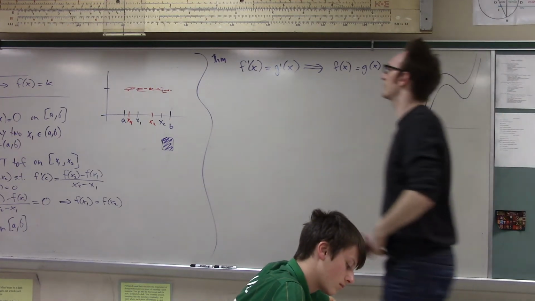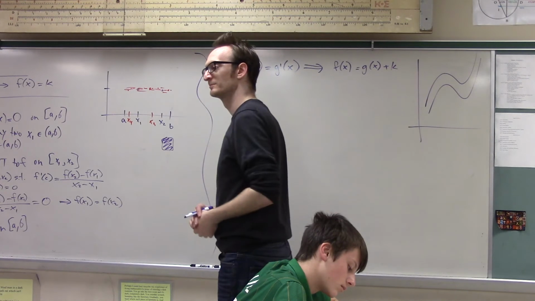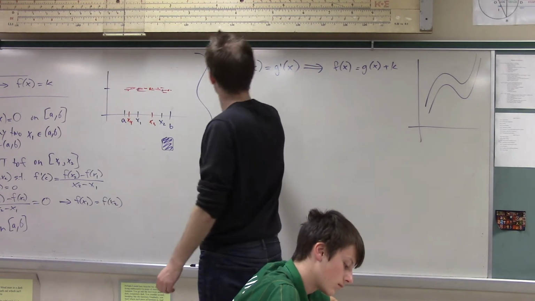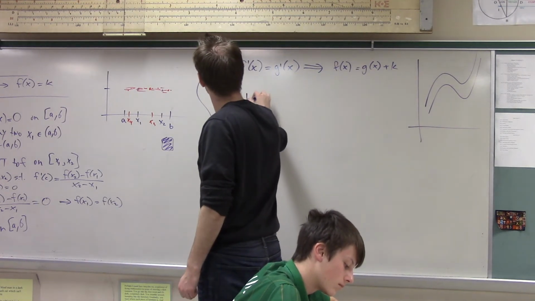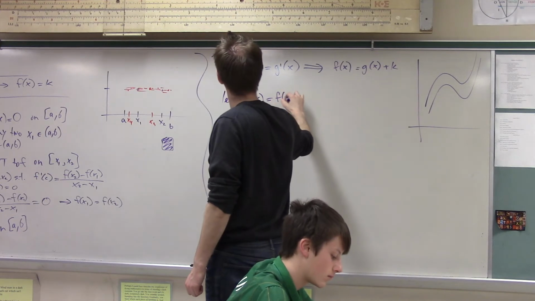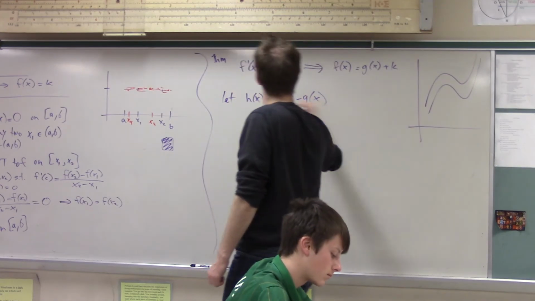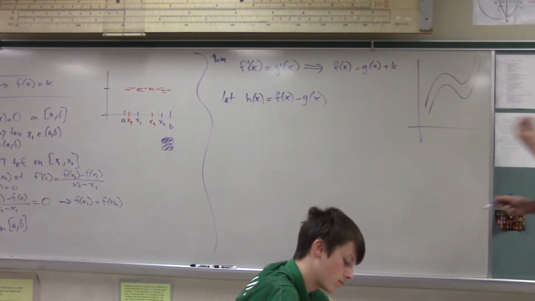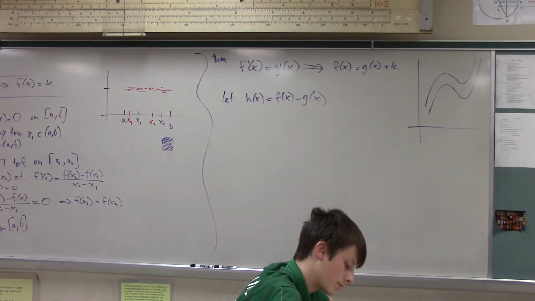What do we do? You make another function, which is just f of x minus g of x. Same trick. Find a new function which is the difference of those two functions.